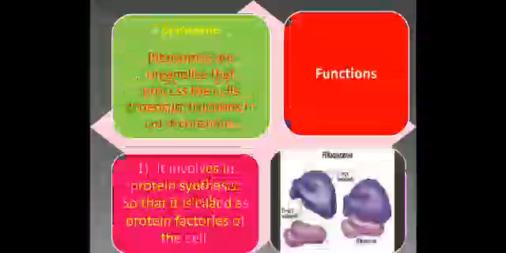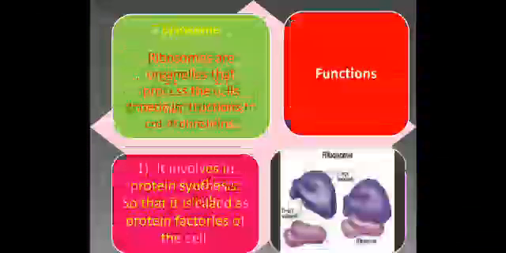There are two types, 70S ribosomes and 80S ribosomes. The 70S ribosome is small and consists of 30S and 50S subunits. It is seen in the prokaryotic cell. The 80S ribosome is large and consists of 40S and 60S subunits.